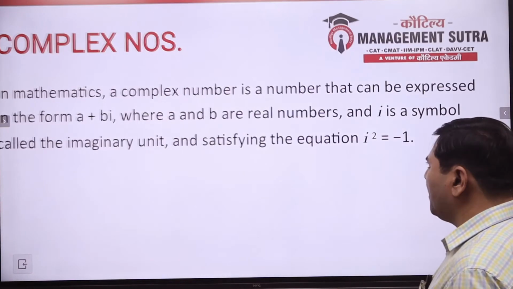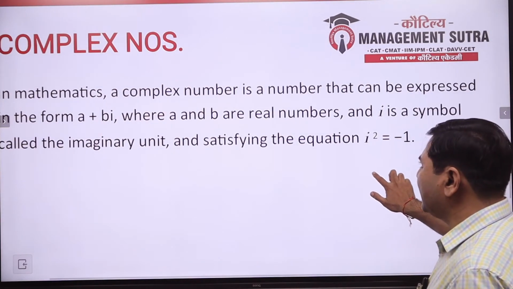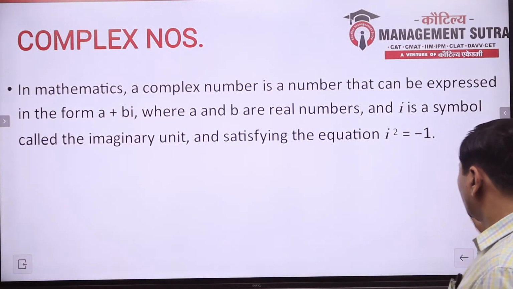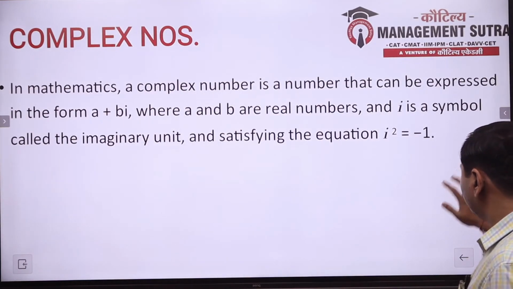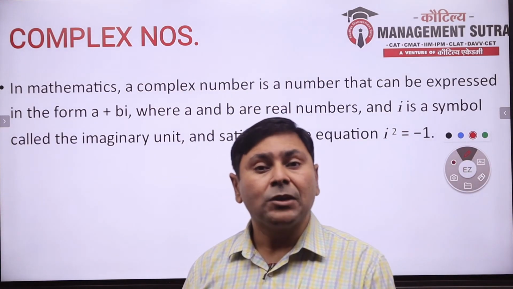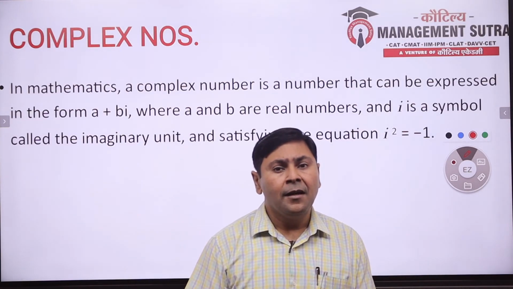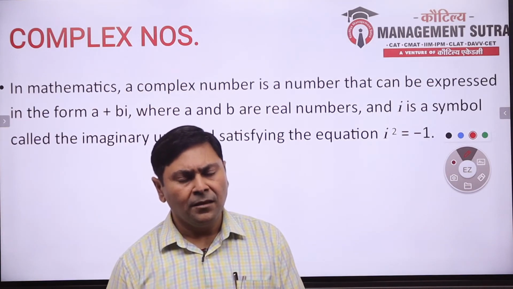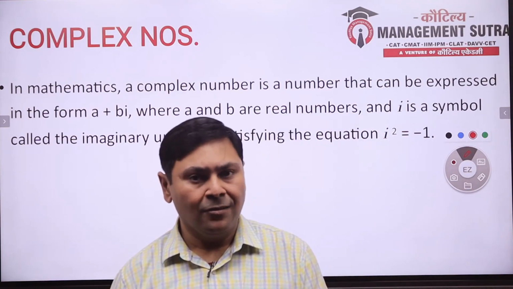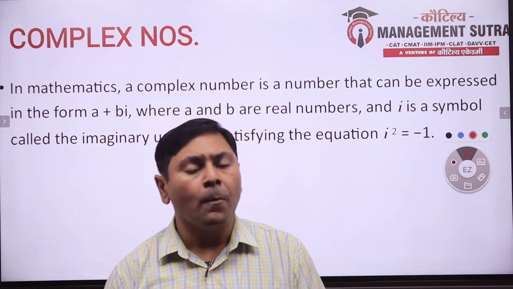Now, talking about what are complex numbers. What are complex numbers? So my question is, can you tell me what is square root of minus 4? Many of you will answer, square root of minus 4 is minus 2. No, you're wrong. Perfectly wrong.